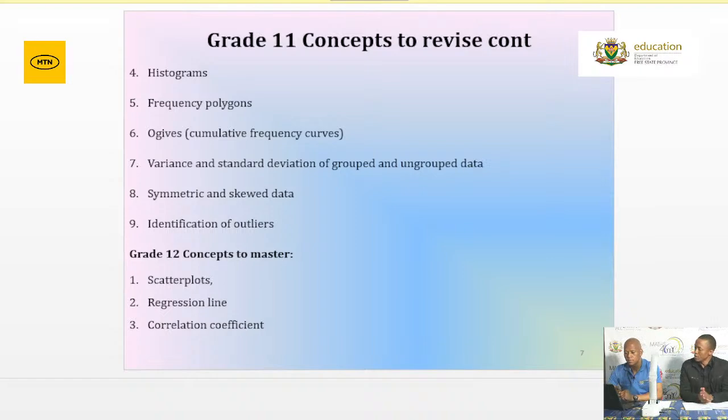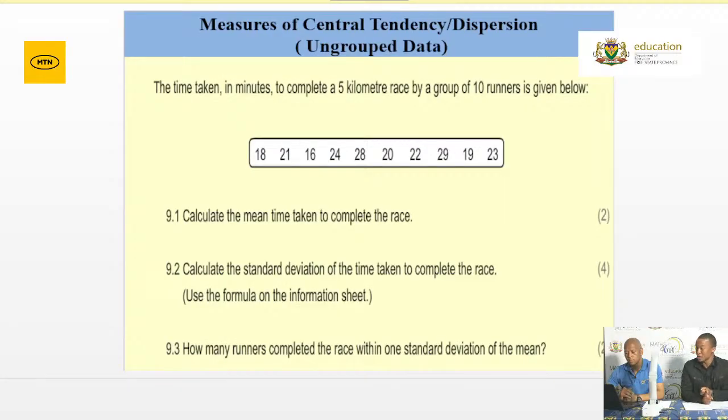And grade 12, so what we have on the screen, for those that are watching this presentation through our various social media platforms, we have a typical question on ungrouped data. You're given a data set where you are required to determine the mean, and this we are referring to ungrouped data, by the way. So determining the mean, you all know that you have to add all your data elements divided by the number of data elements that are there.